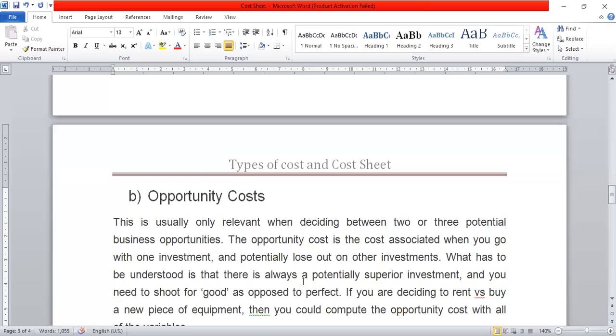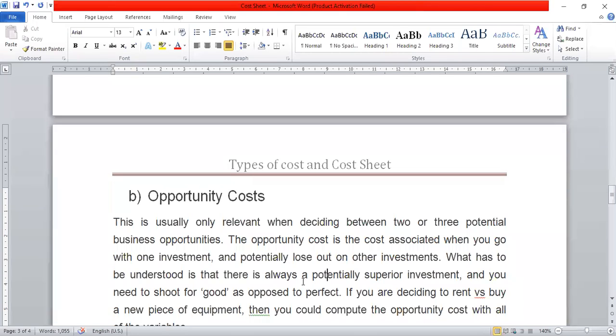Opportunity cost. What is opportunity cost? This concept you will require again and again in your syllabus, so pay attention. This is usually only relevant when deciding between two or three potential business opportunities.